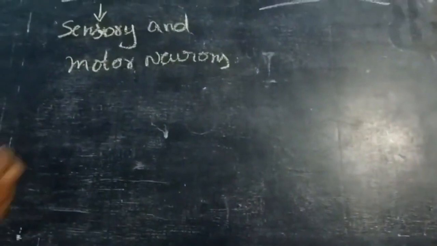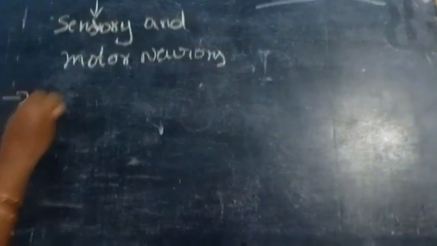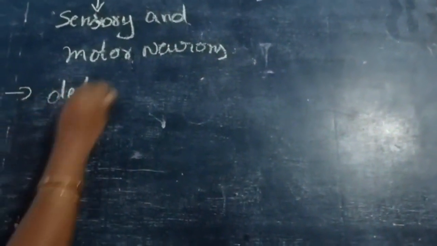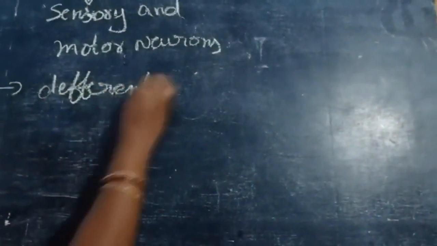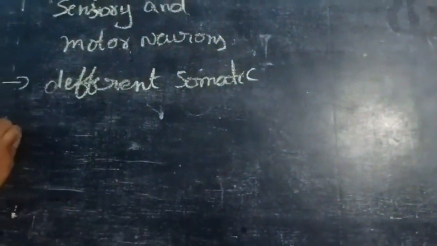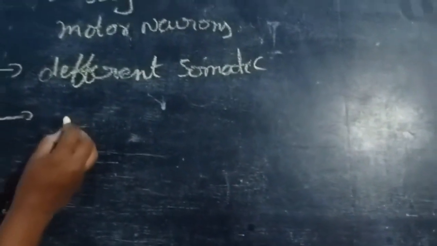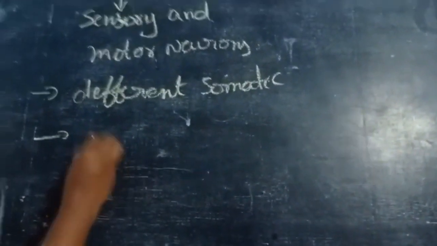These sensory neurons carry impulses from the different somatic receptors. Next, somatic motor neurons innervate skeletal muscles to produce voluntary movements.